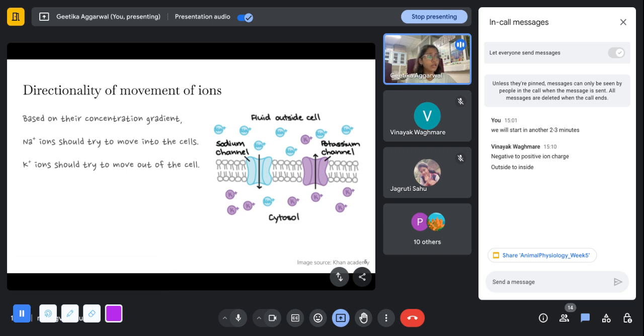Anyone? Why do you think we even need these channels? Why can't they just move through the cell membrane? What is the issue?